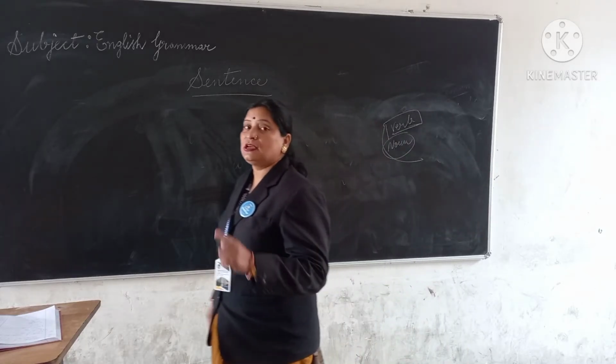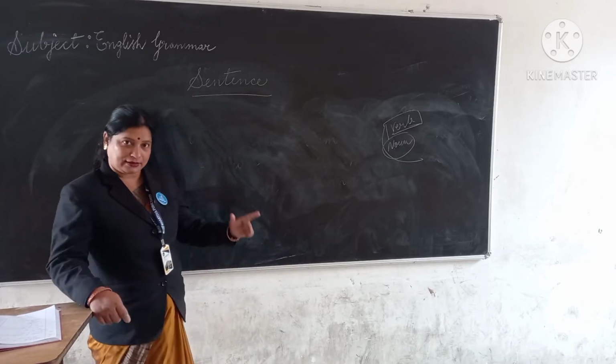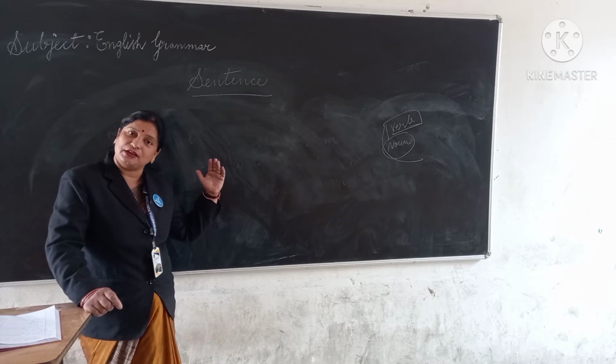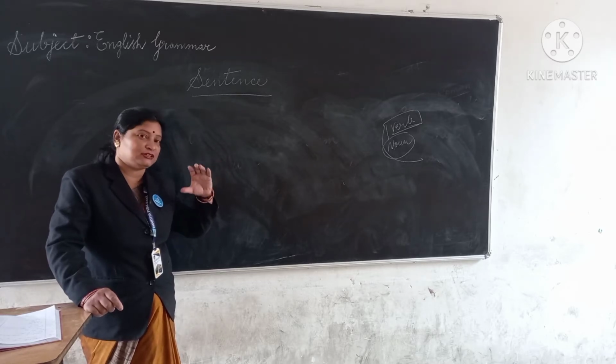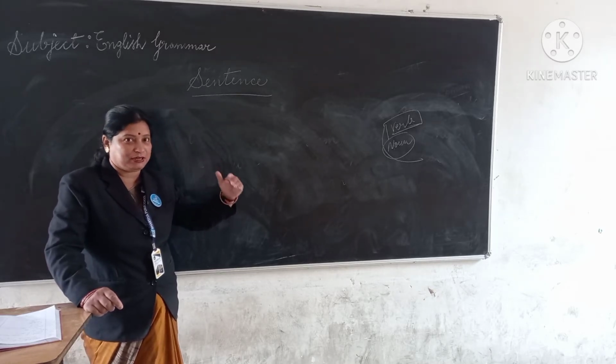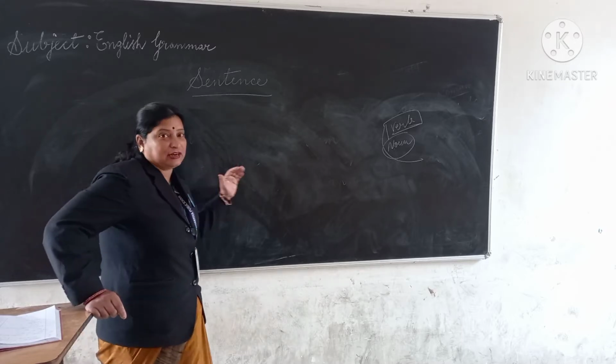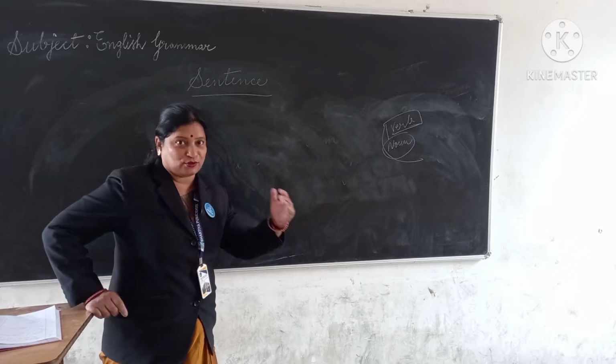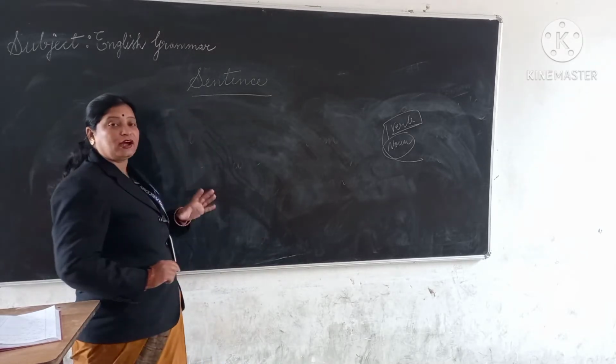What is a sentence? We have done letters, then words. Now we will do sentence. Means first we did A, B, C, D, then A, P, P, L, E, apple. Now we will write my name is this and this. So how are we making a sentence?